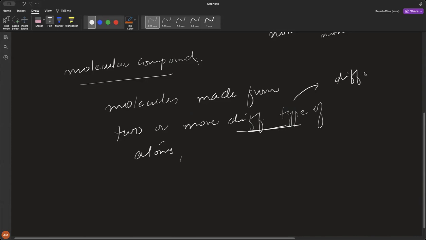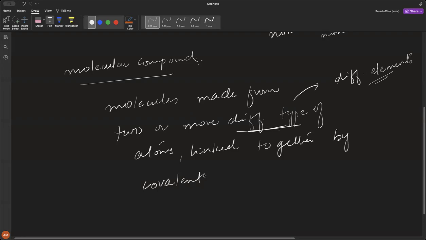Different elements, okay? Atoms linked together by covalent bonding. These are the molecular compounds.